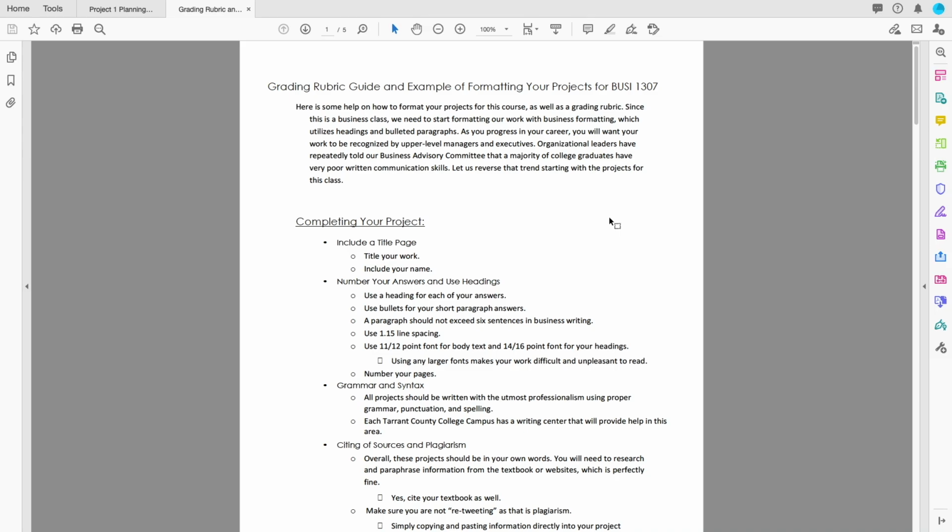Now, I do sit on several advisory committee meetings that our local businesses in the Dallas-Fort Worth area have, and executives sit on that, and I listen to them and I ask them, what are some of the problems that you see of young college graduates entering into the workforce? What do they need to work on?